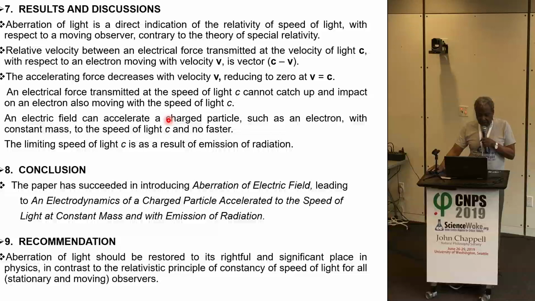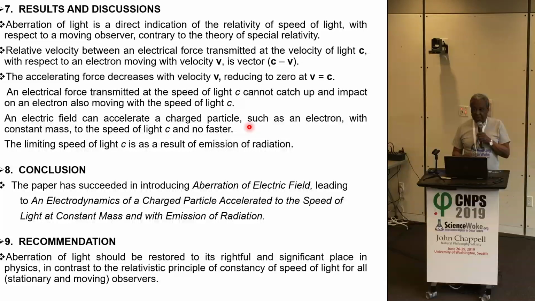An electric field can accelerate a charged particle, such as an electron, with constant mass to the speed of light and no faster. Here, we have done away with infinite mass at the speed of light.